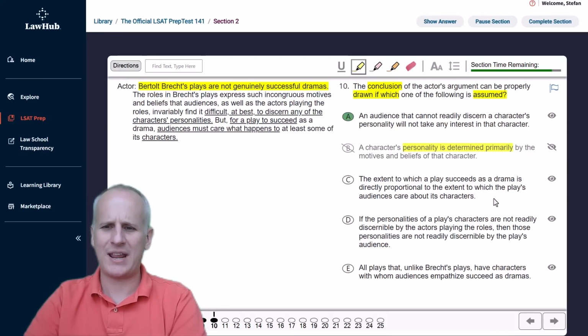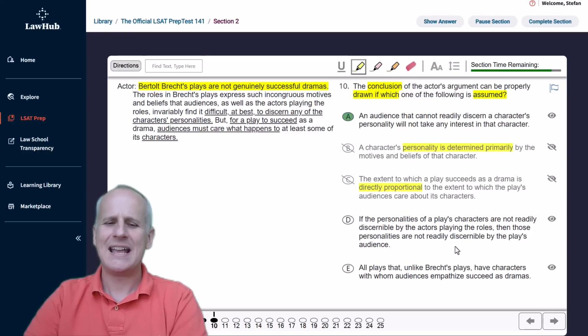The extent to which a play succeeds as a drama is directly proportional to the extent to which the play's audiences care about its characters. Well, no, it's not directly proportional. Like 80% means 80%. Absolutely not. C is just trying to throw technical terminology at you, but it is absolutely wrong.